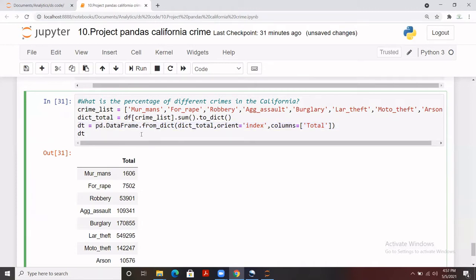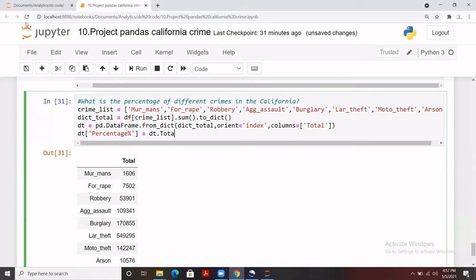Now what I need to do, I just need to calculate the percentage. So I'll be creating a new column, which is the percentage column. Here it is. Let me give it a name like this, percentage. And how I'll calculate it, I'll do dt.total, or something like this.